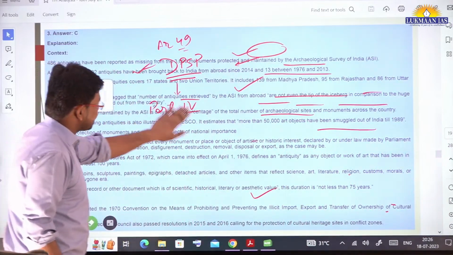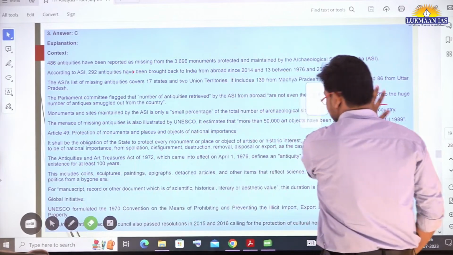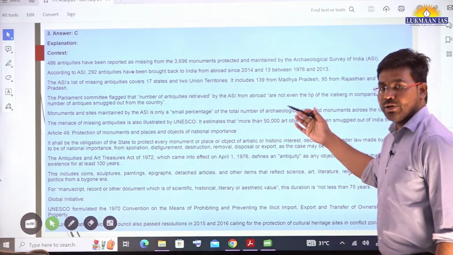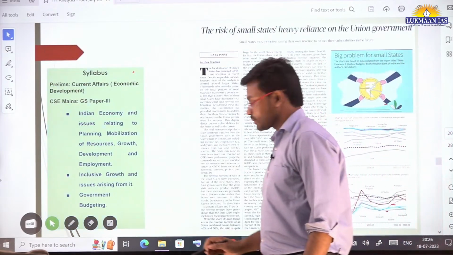You can go through the explanation in your free time. We have included the explanation for this question. Just download the PDF and go through the solution.